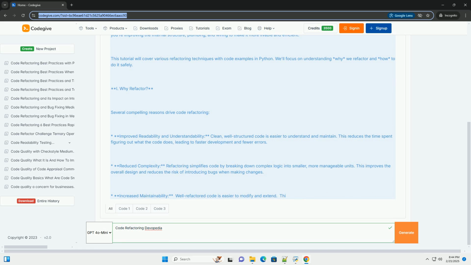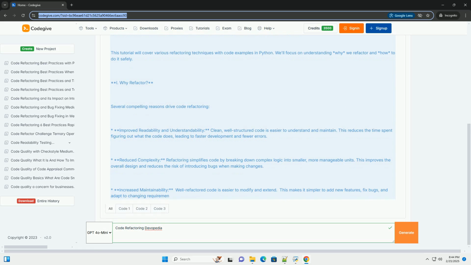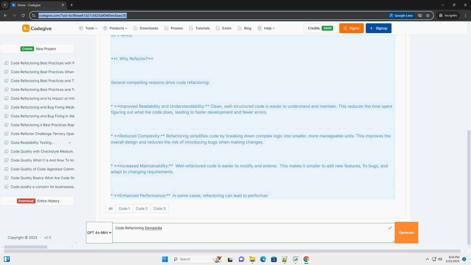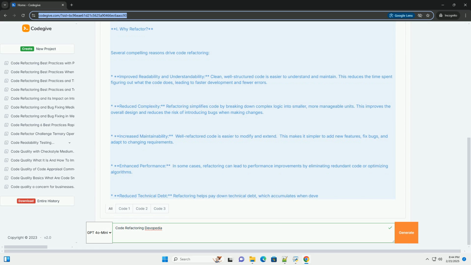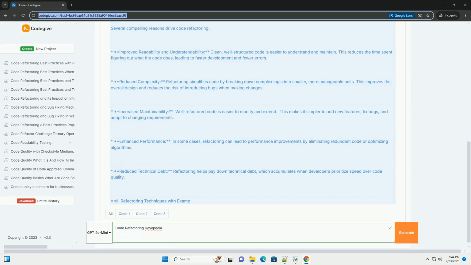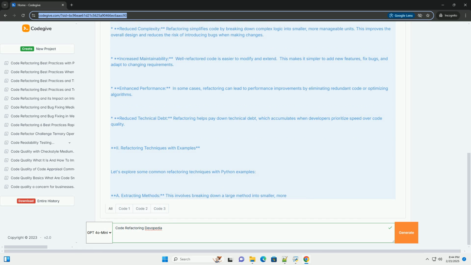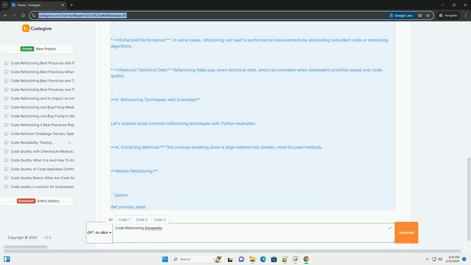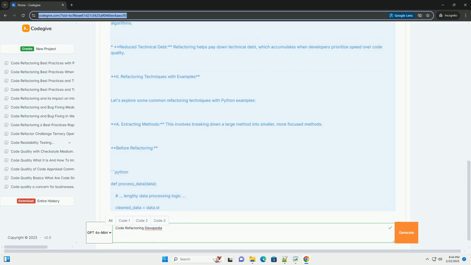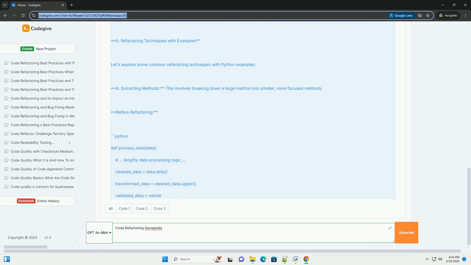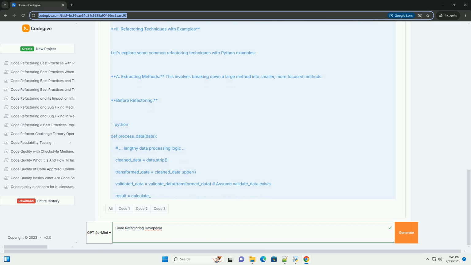Think of it as renovating a house. You're not adding rooms or changing the layout from the outside, but you're improving the internal structure, plumbing, and wiring to make it more livable and efficient. This tutorial will cover various refactoring techniques with code examples in Python. We'll focus on understanding why we refactor and how to do it safely.